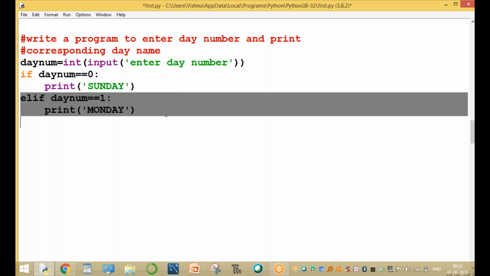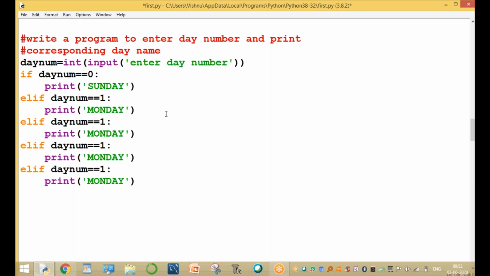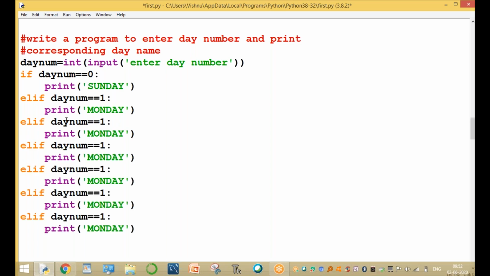Similarly, execute all these statements, up to 10 statements. Tuesday, Wednesday, Thursday, Friday, Saturday for 1, 2, 3, 4, 5, and 6. Day number equals 2, Tuesday.